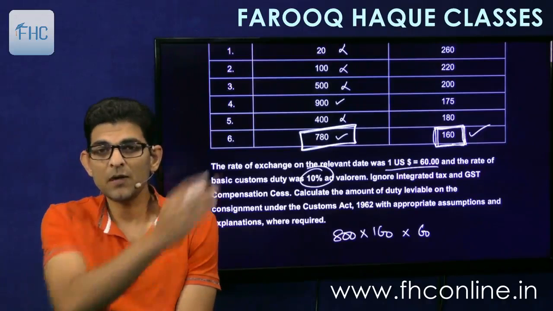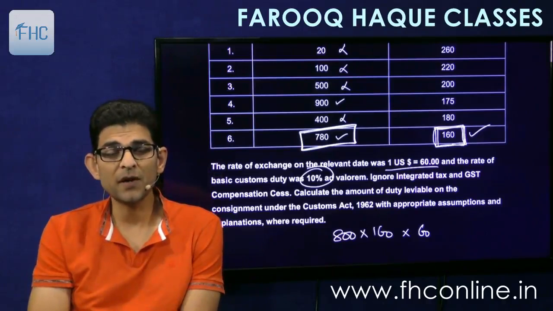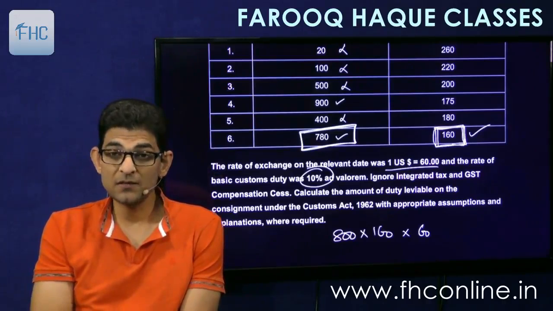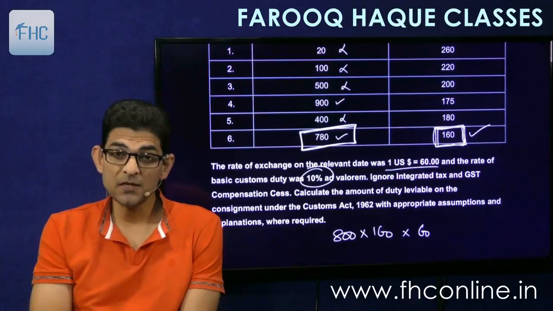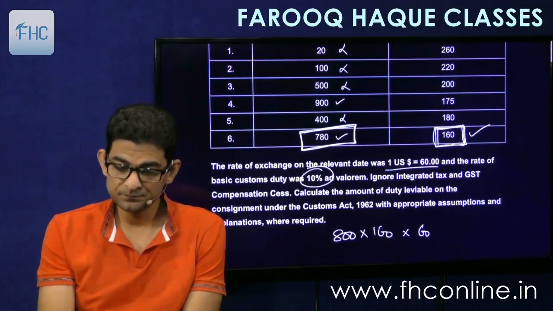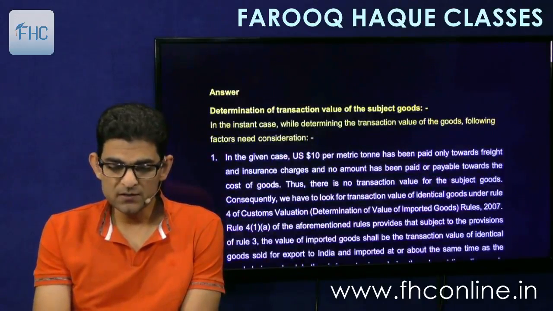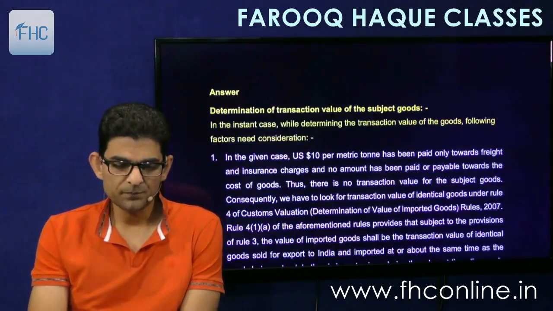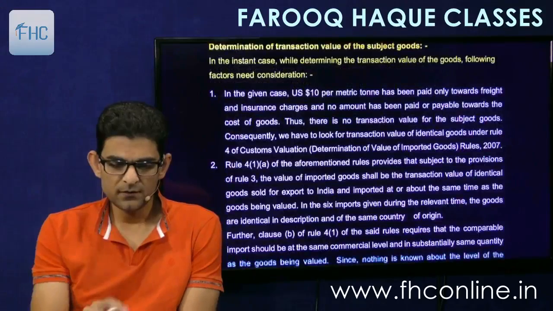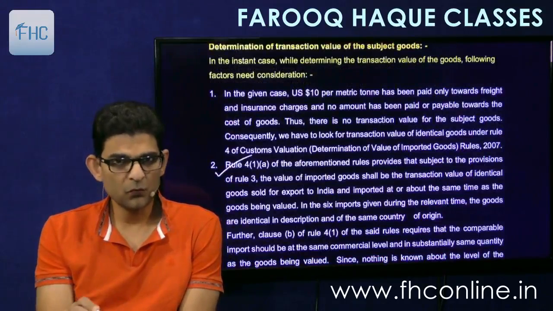wherever required. So you will have to explain this first concept of identical goods. Then we'll say that 780 is the closest one, so the unit price of 160 will be taken into consideration. Though in the answer which is given here in the book, this is the explanation, rule 4.